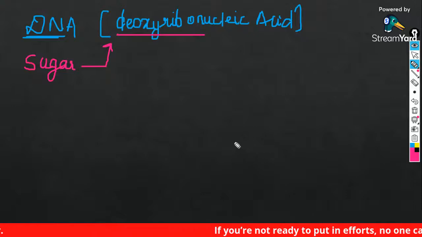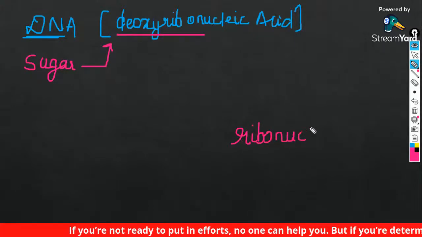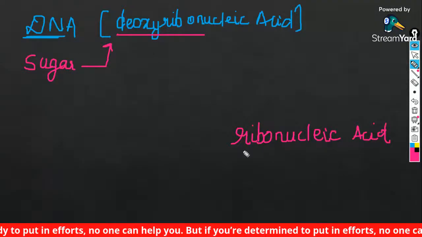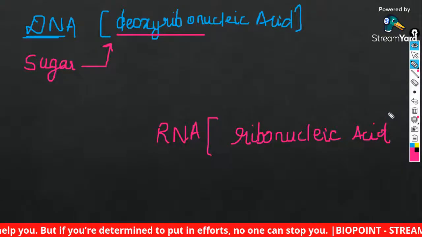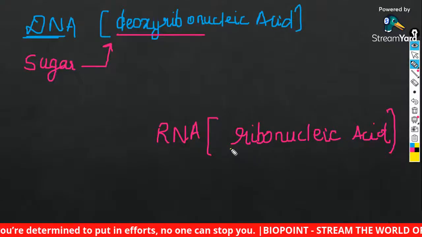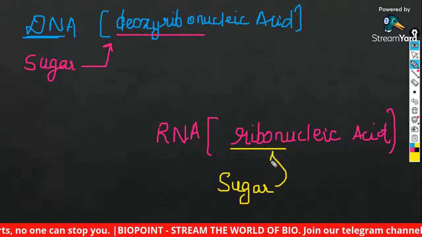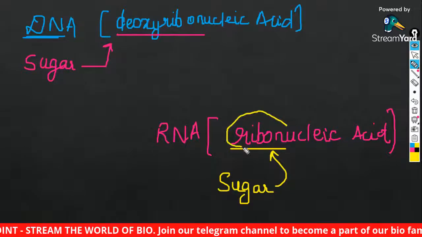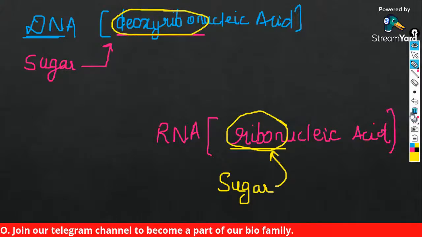Whereas in case of RNA, it is ribonucleic acid. So ribose is the sugar present inside the RNA. Okay, the nucleic acid containing ribose sugar and the nucleic acid containing deoxyribose sugar.